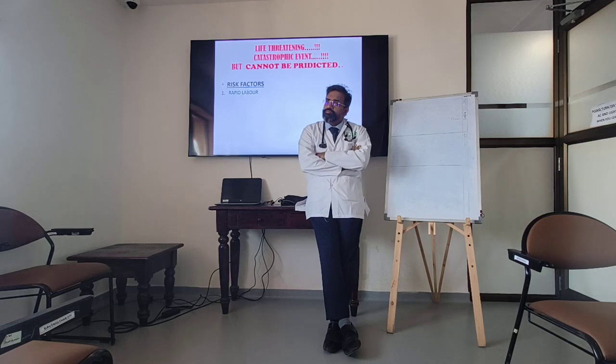So the echo findings will be similar to pulmonary embolism? Largely, because you are having the same problems, no? You're having the same problems over there. You're going to have an RA and an RV that is going to be dilated. If you do an ECG, you will find right axis deviation. In an ECG, you might find T wave inversions in the right sided leads. You may even find an S1Q3T3 pattern.